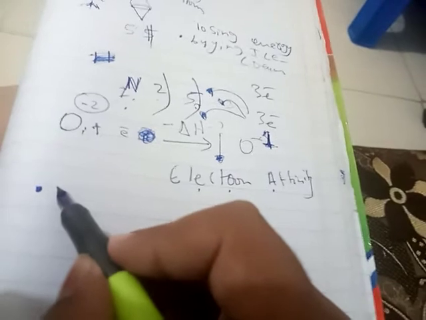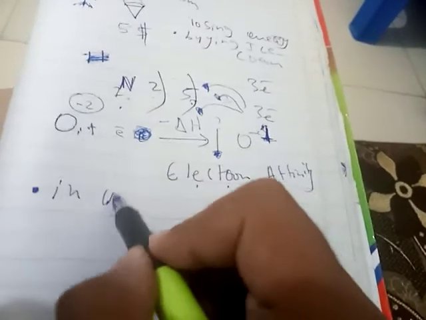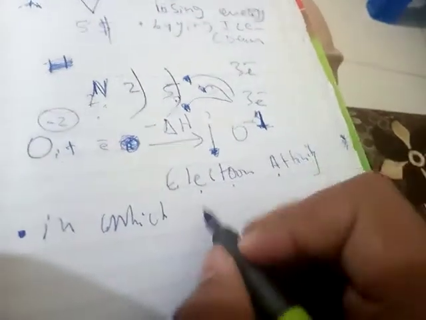Now I want to write the clear definition of electron affinity. Electron affinity is a process which usually happens in non-metals, like ionization energy usually happens in metals.